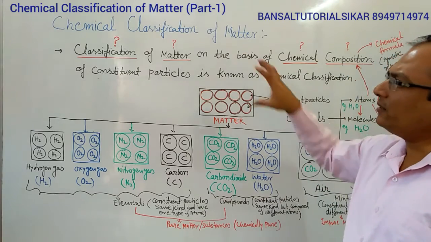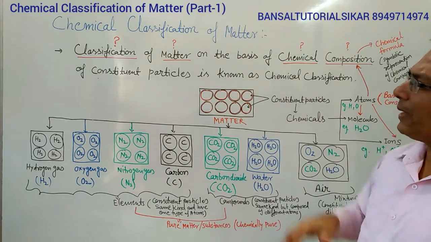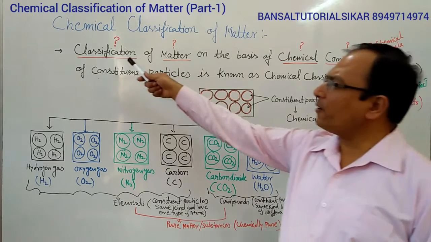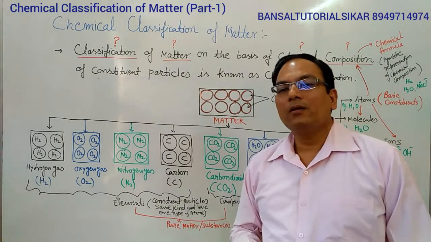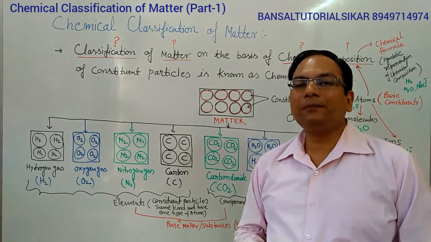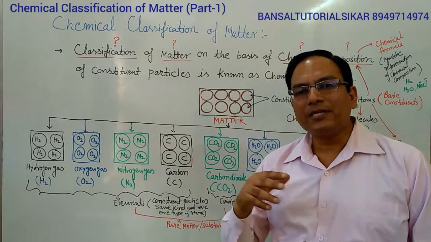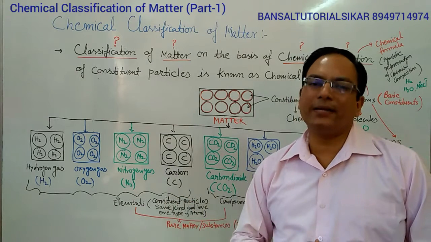So to understand this term, chemical classification of matter, we first understand the meaning of classification. Classification means making groups on the basis of similarities and dissimilarities.